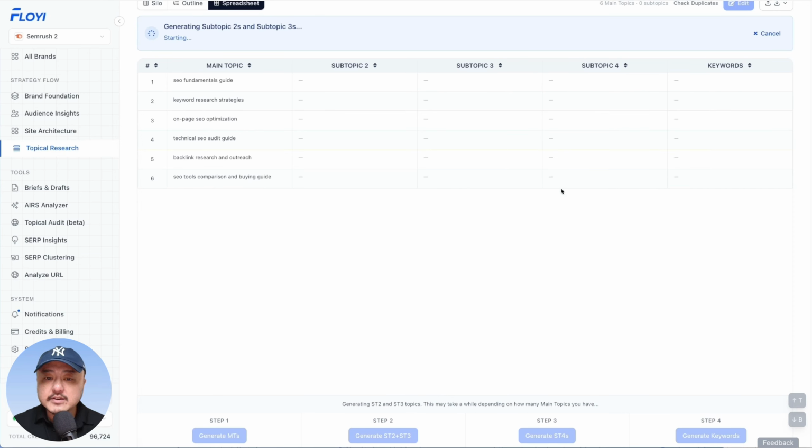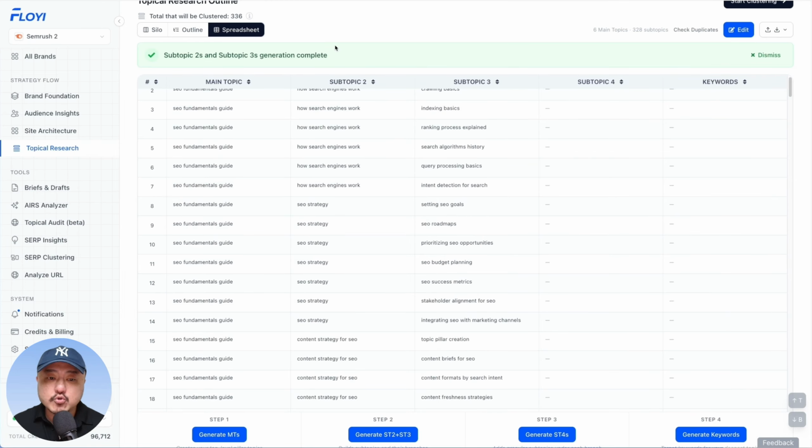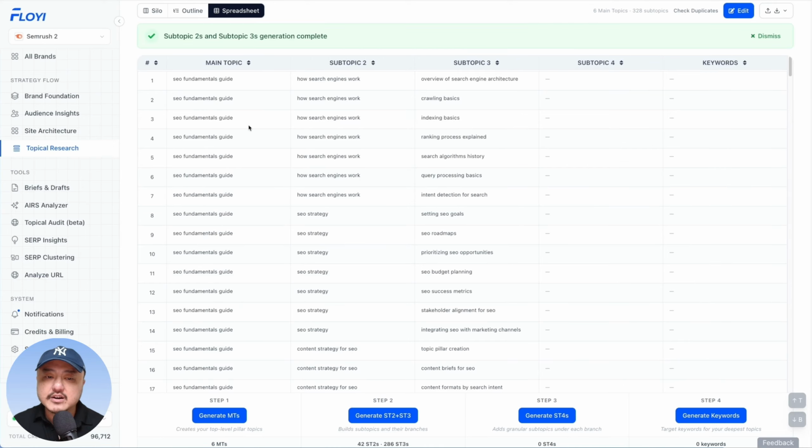Now, you do want to be careful of over-generating. It depends on how broad your core topic is and how broad these main topics are. If you're getting too broad, then you may want to narrow it down and create a tighter topical map here. So this is one where SEO, it's a very broad core topic. So this is one where I may want to use our main topics and generate multiple topical maps based off of that. And then we could get into more details from there.